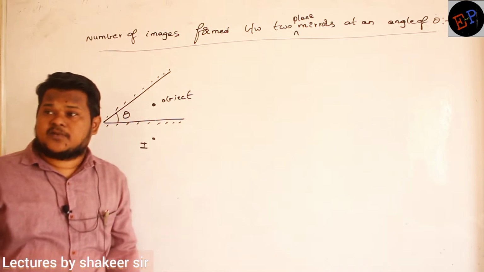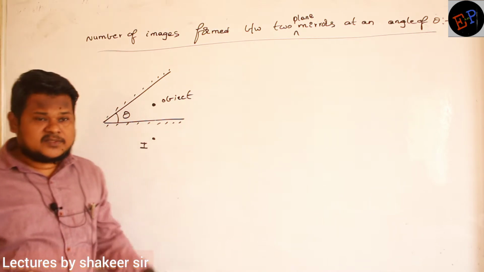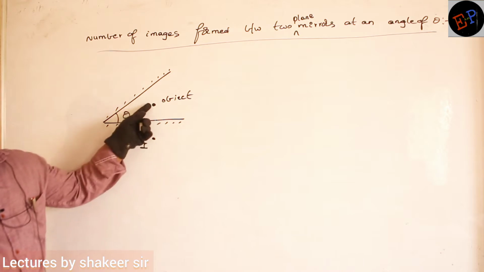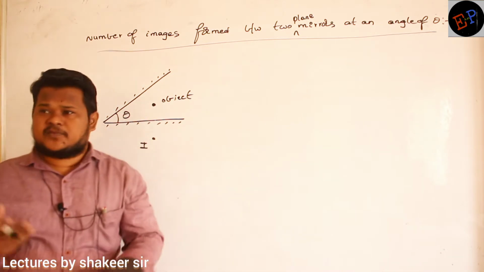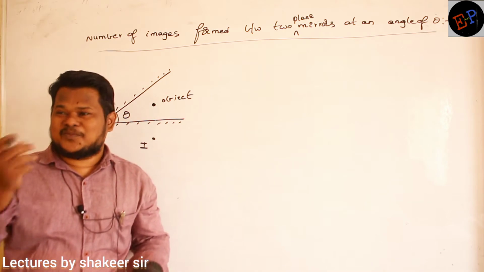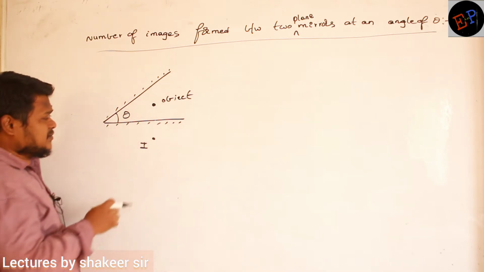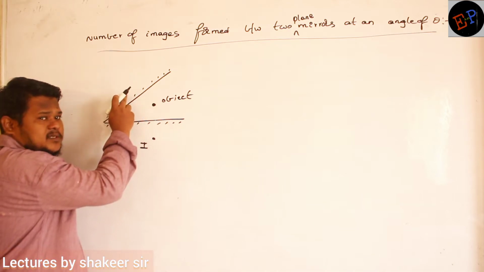It serves as an object. What kind of object? A virtual object. This is not a real object. This is the real object, and this is a virtual object. Are you able to understand? Virtual object means an untrue object, not real. But definitely this image serves as an object for this mirror.